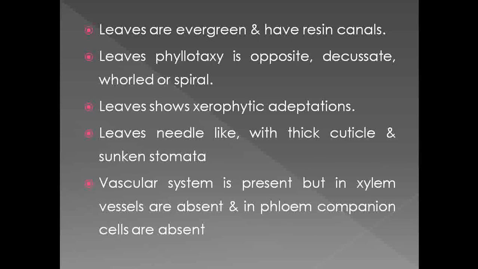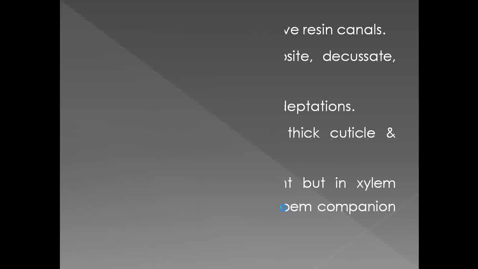But if we observe the gymnospermic members, under the phloem the companion cells are absent. So remember this one. This is one of the important features observed in the gymnosperms. So under the gymnosperms, the xylem does not show the presence of vessels, and the phloem does not show the presence of companion cells.